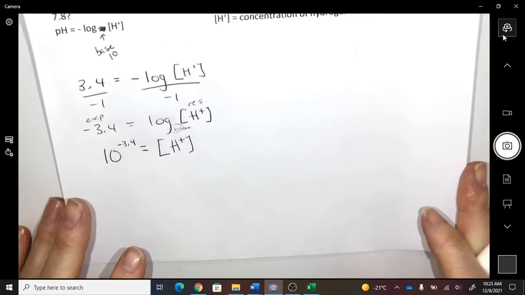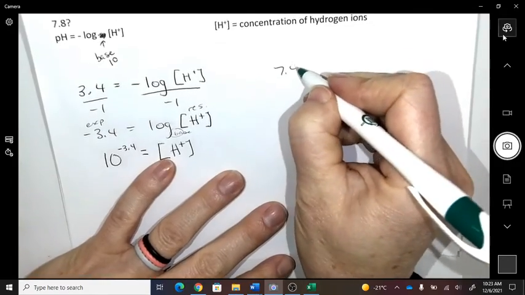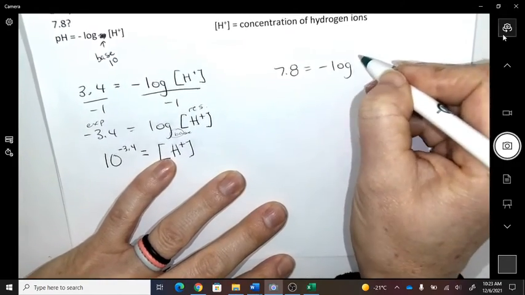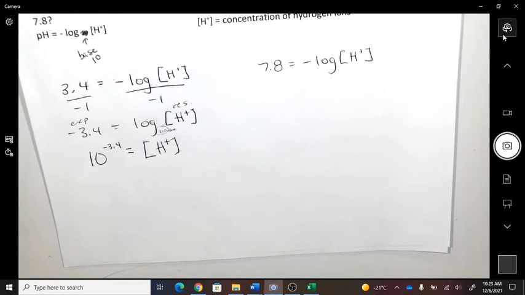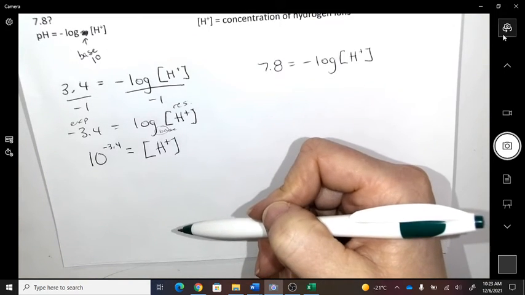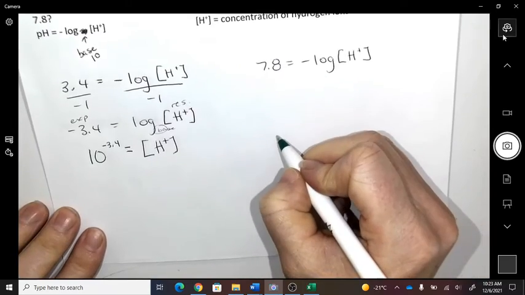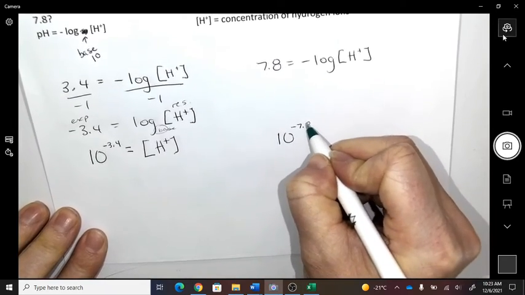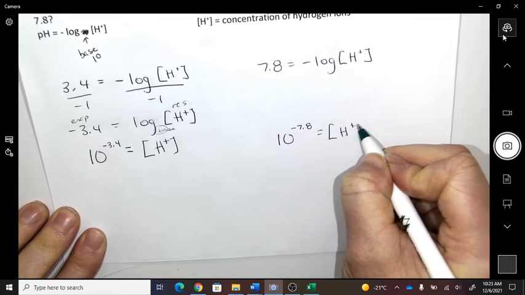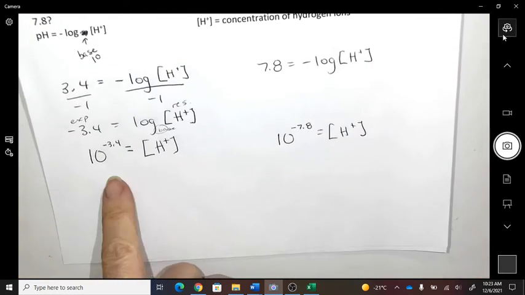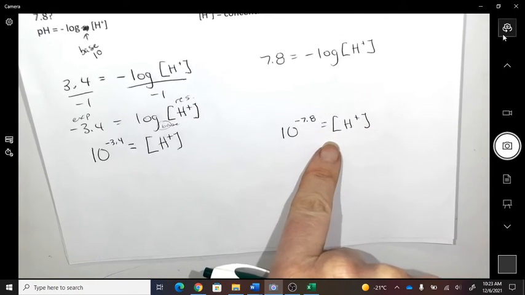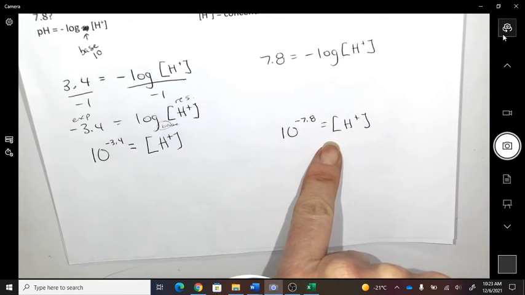Okay, so we're going to do the same thing with the 7.8. I'm okay if you've shown your work once. I'm okay if you just write 10 to the -7.8 is the concentration of hydrogen ions, because this is the exact same stuff. So if you've done your work once, just write it the second time.